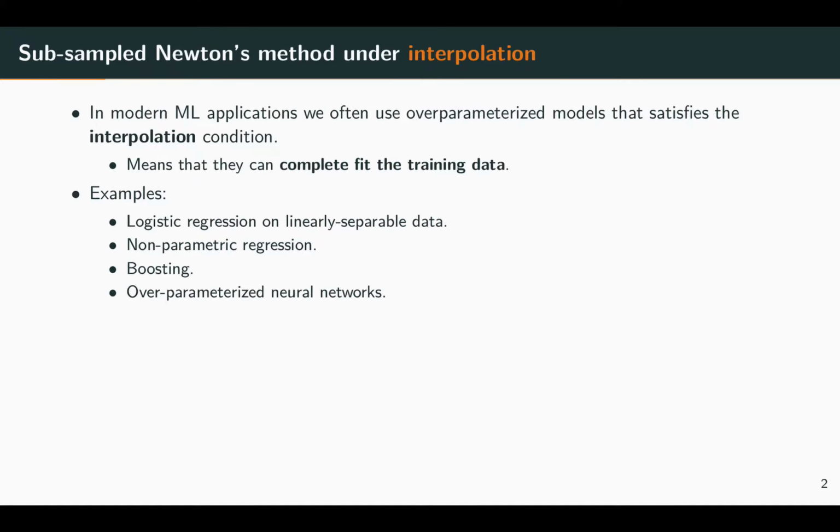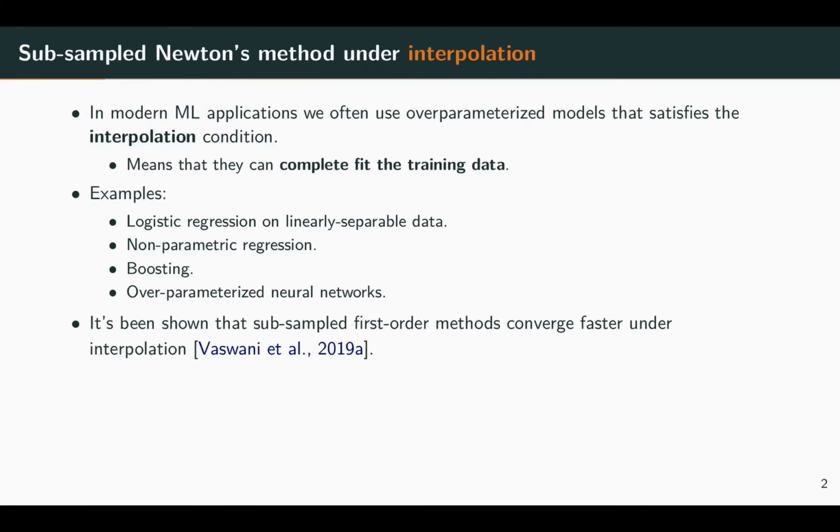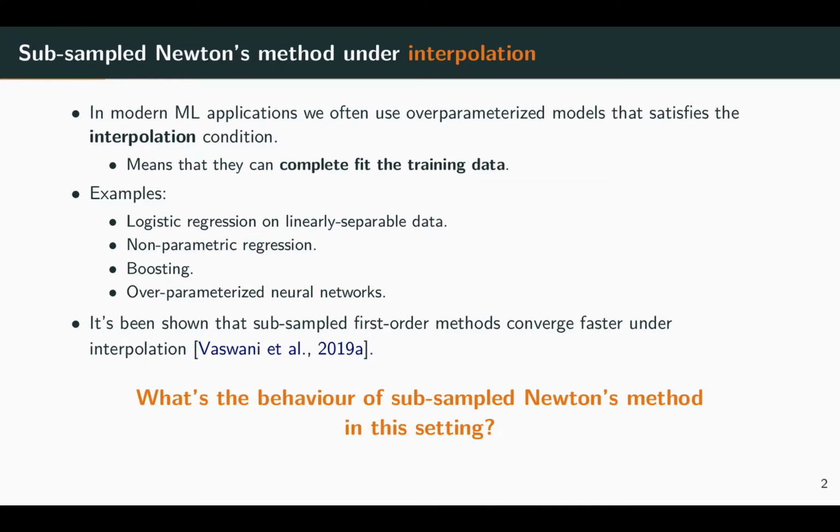In this work, we consider overparameterized machine learning models that satisfy the interpolation condition, meaning that they can completely fit the training data. Examples include logistic regression on linearly separable data, nonparametric regression, boosting, and overparameterized neural networks. The motivation here is that subsampled first-order methods can converge faster under interpolation, and therefore the question that we would like to address is what's the behavior of subsampled Newton's method in this setting?